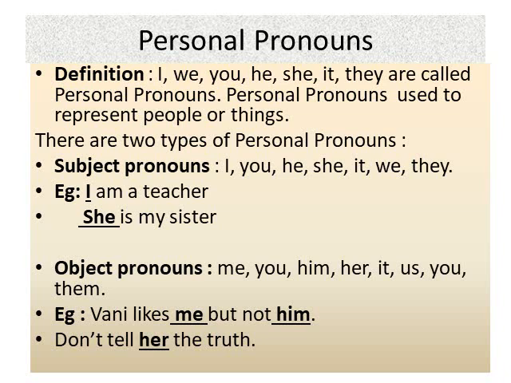For example, Vani likes me but not him. Here, me and him are object pronouns. Don't tell her the truth. Here, her is an object pronoun.